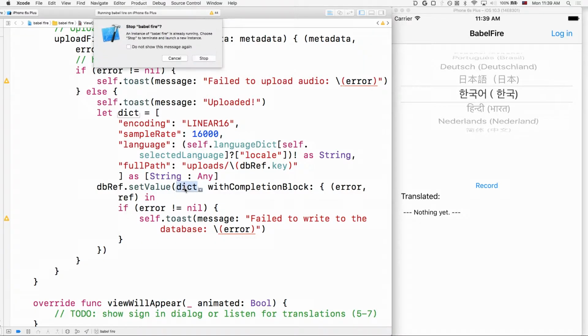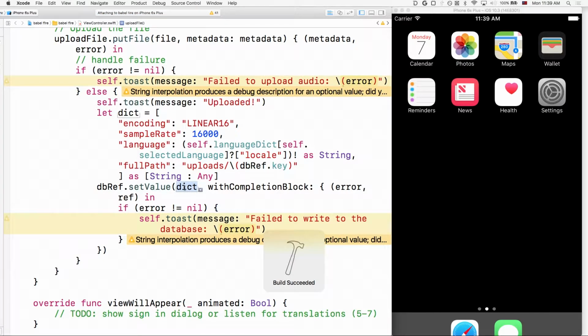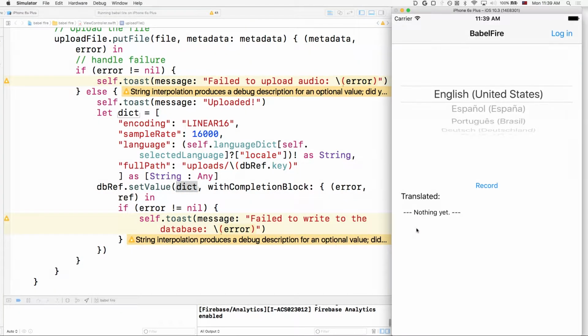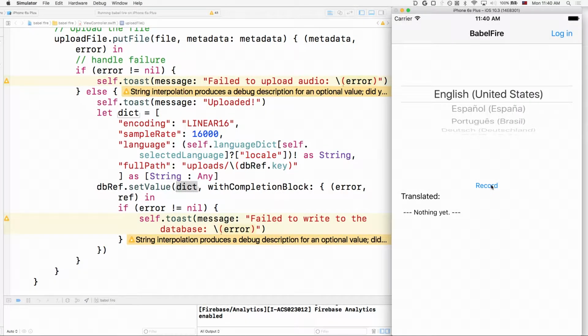All right, so if we go ahead and run our application now, I'll leave it on English since that's what I'm speaking in, and I can record. Hello world. Oh, we got an error. That's because we haven't signed in yet. Only people who have signed in can actually use our application.